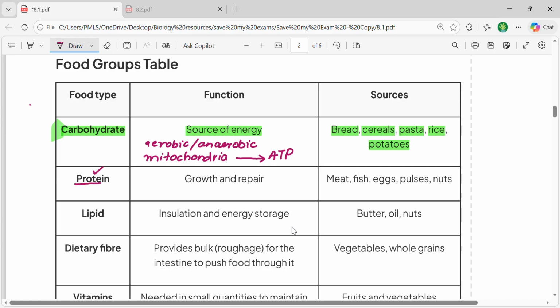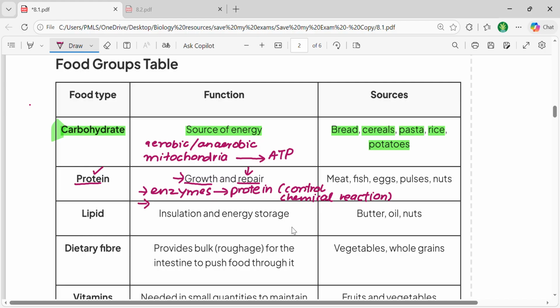Proteins are important as they are involved in the growth and repair of the body. You can also go into further detail, as you're already aware that enzymes are also proteins. As enzymes, they control all the chemical reactions that are happening in your body. You can give multiple examples of the functions of proteins: growth, repair, and I gave you the example of enzymes.